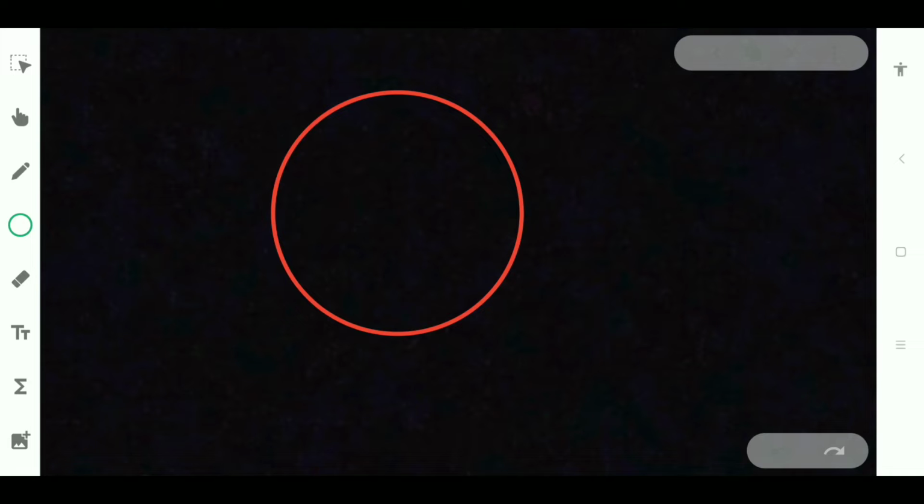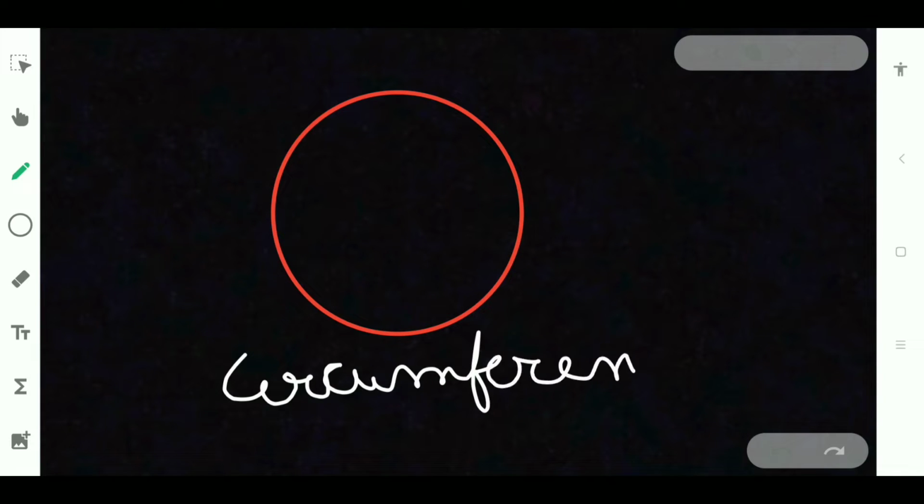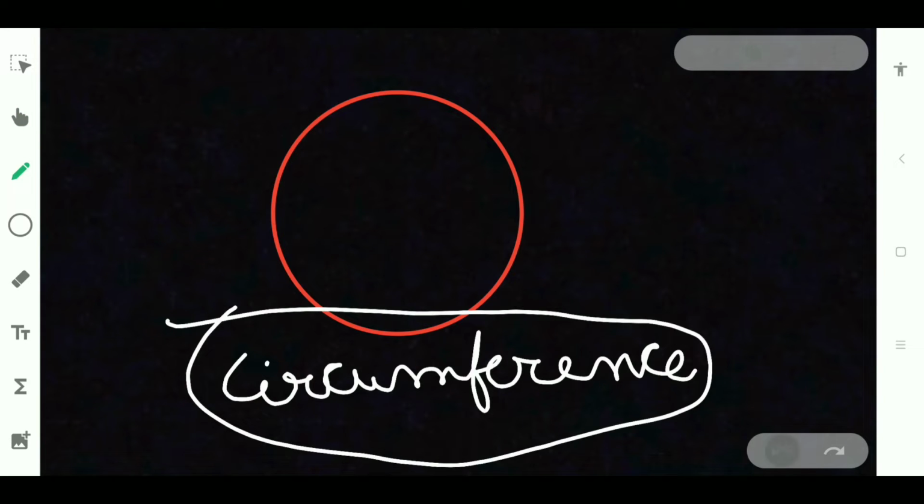So the first term we have is circumference. Circumference is nothing but the line which you can see on the circle. The perimeter of the circle is known as circumference. So this is circumference.